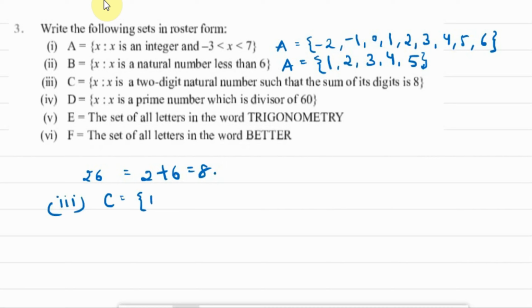First can be 1 and 7, 17. Then this 26. Then now 71 can also be there. If 17 is there, then 71 is also there. 7 plus 1, 8. 62. Then we have 35, 3 plus 5, and 5 plus 3, 53. We can have 53 also. Then we can have 80. So these are the elements which are two-digit numbers, and these two-digit numbers add up to 8. Okay, next part.